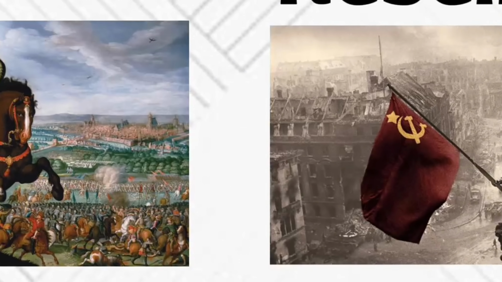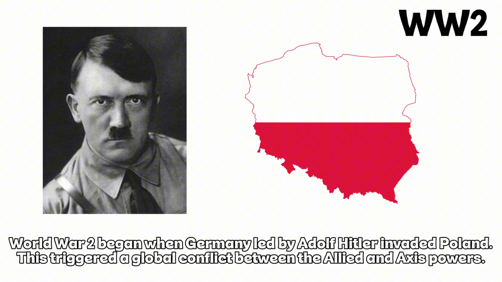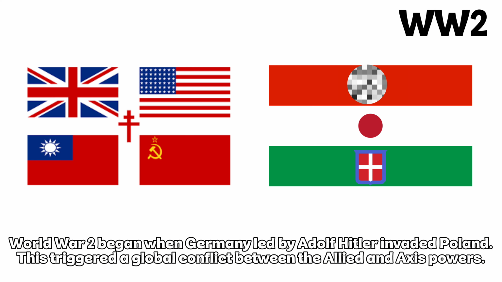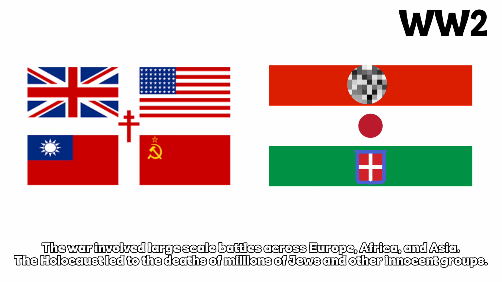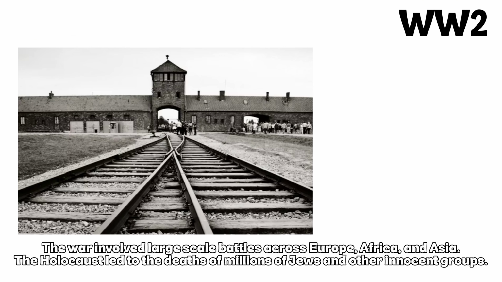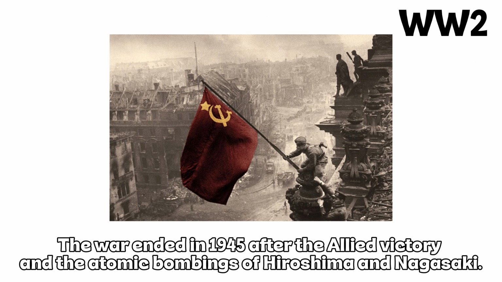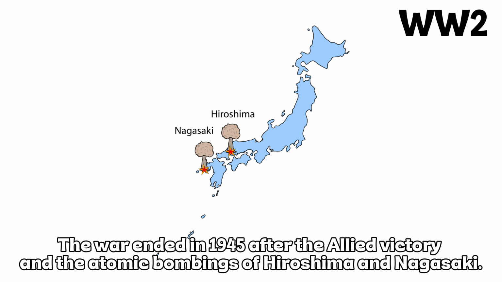World War II. World War II began when Germany, led by Adolf Hitler, invaded Poland. This triggered a global conflict between the Allied and Axis powers. The war involved large-scale battles across Europe, Africa, and Asia. The Holocaust led to the deaths of millions of Jews and other innocent groups. The war ended in 1945 after the Allied victory and the atomic bombings of Hiroshima and Nagasaki.